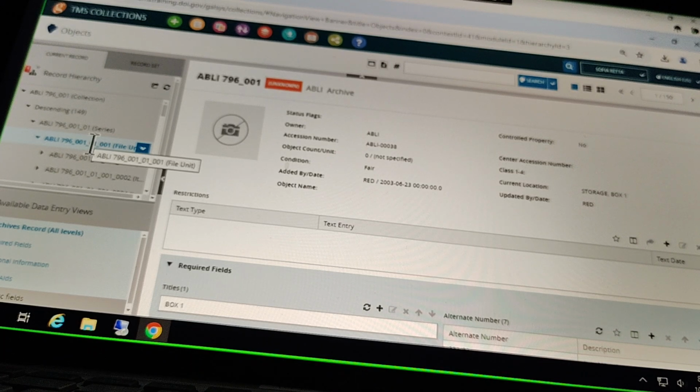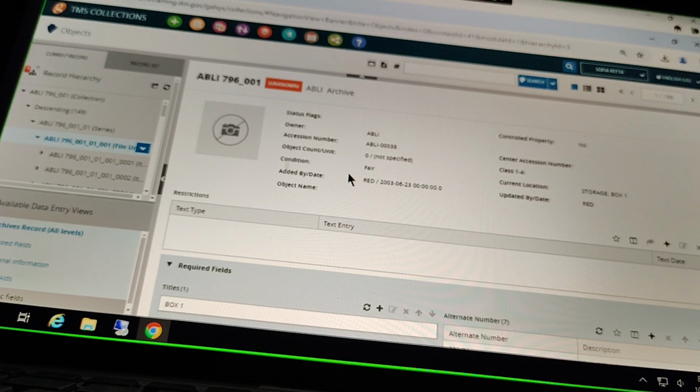No. So, on the migration side of things, the catalog archive, the CR archive record, and if this makes absolutely no sense to you, you can probably ignore me, but for all the people in the class, that record will migrate over as a collection, as a normal object record. So if you looked for ABLI 796, you would find one without that _001.